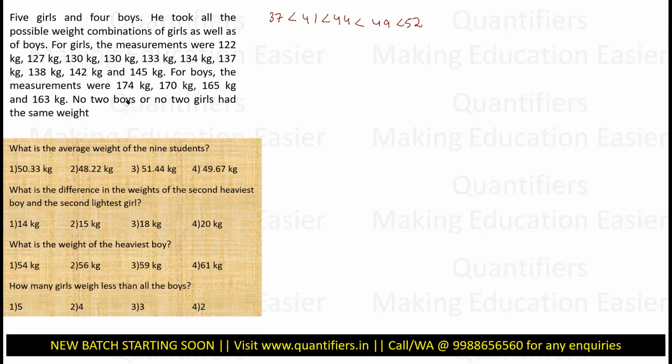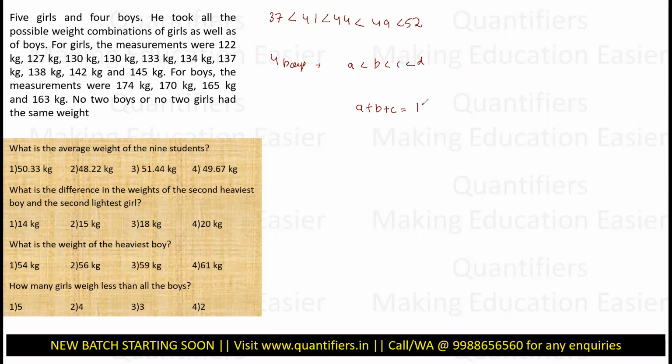Now, when I talk about the four boys, I have to take three at a time. So A, B, C, D are the four boys. Let's say again, A is less than B is less than C is less than D. Four boys, three at a time, so the total combinations are four. What will be the lowest one? ABC will be the lowest one. So A plus B plus C, which is the lowest one, is 163 kgs.